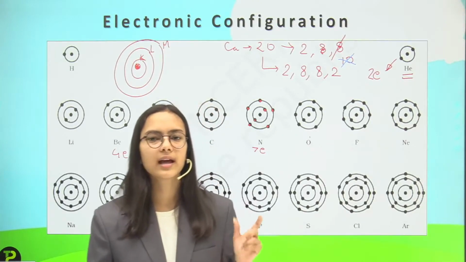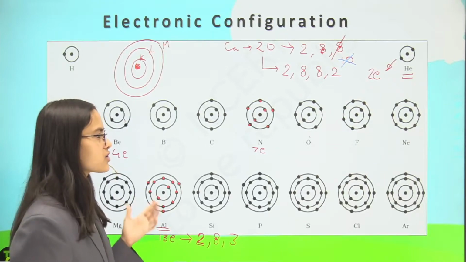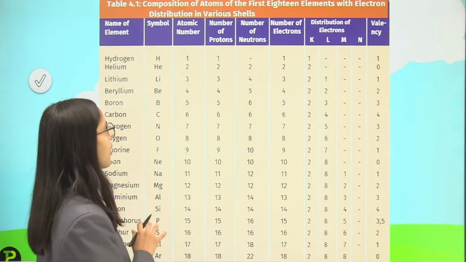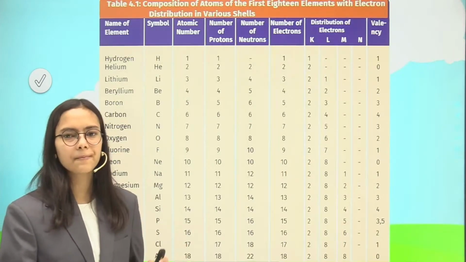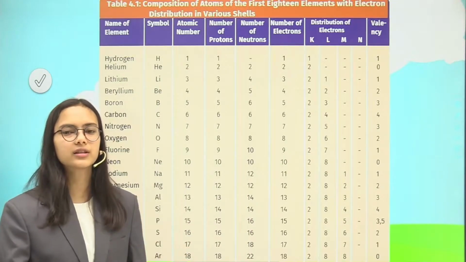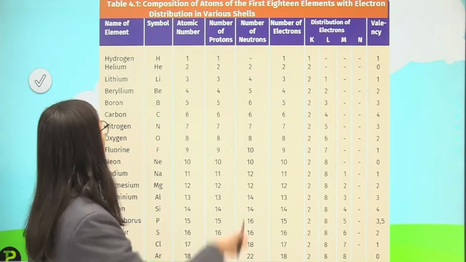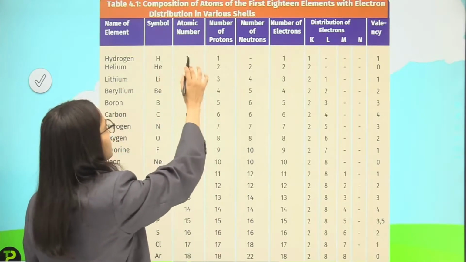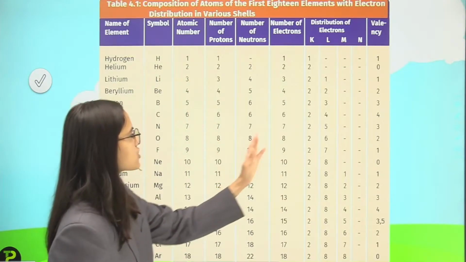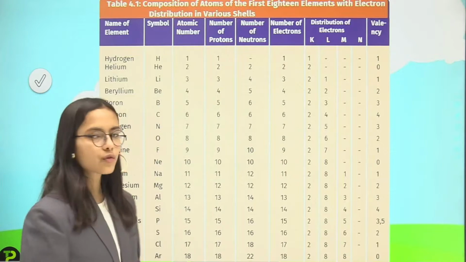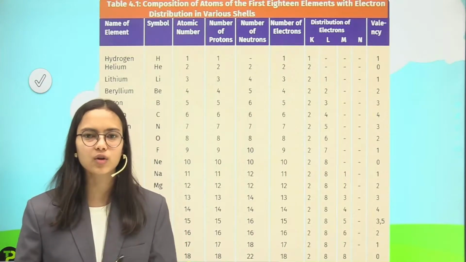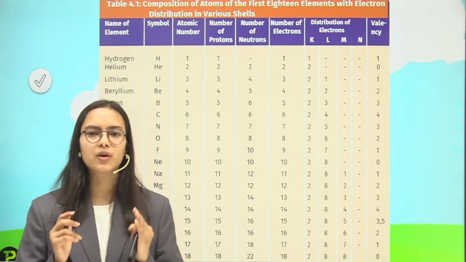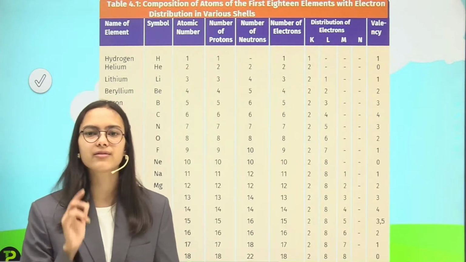So these were the examples of electronic configuration and we have discussed the order. Now this is a table where the first 18 elements are listed with their electronic configuration. So first of all, talking about hydrogen, it has the atomic number 1, and the numbers of protons, neutrons and electrons are also discussed in this table. So we know that the number of protons and electrons is equal to the atomic number. These have the same value.